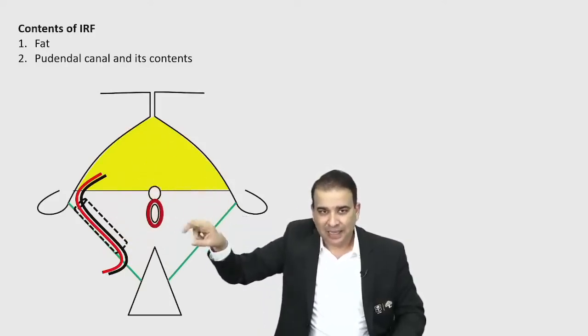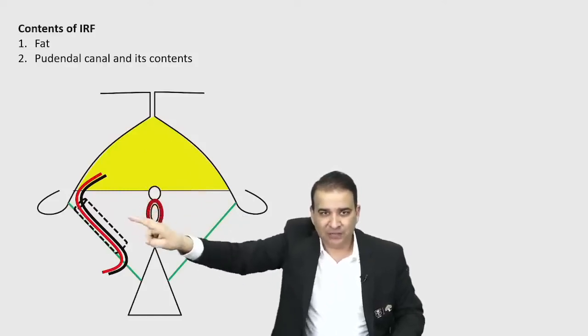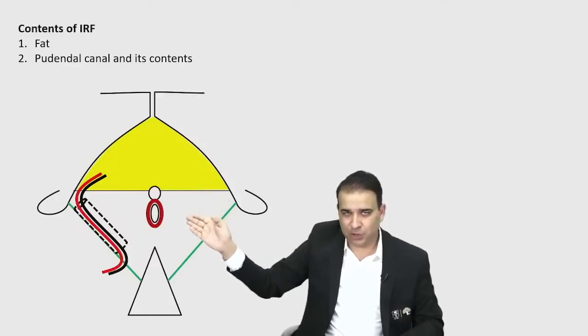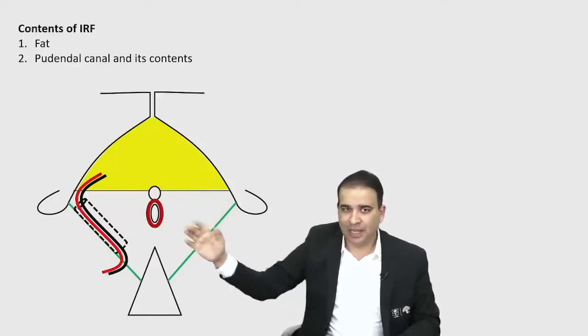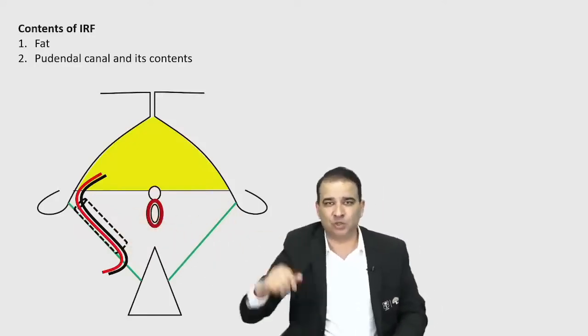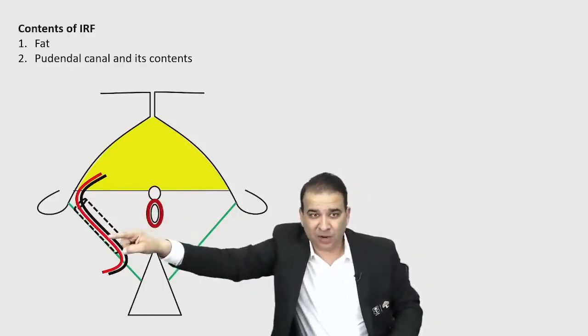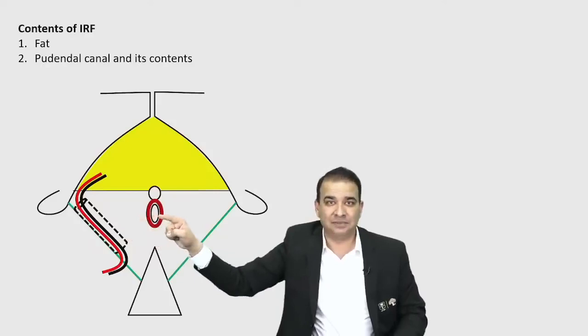Now the thing is, if there is any abscess in the ischiorectal fossa here, you can easily put the incision in this ischiorectal fossa and can drain the abscess here. And these structures are quite safe because they are very much on the side here, except the couple of structures which will pierce the pudendal canal and will run transversely.